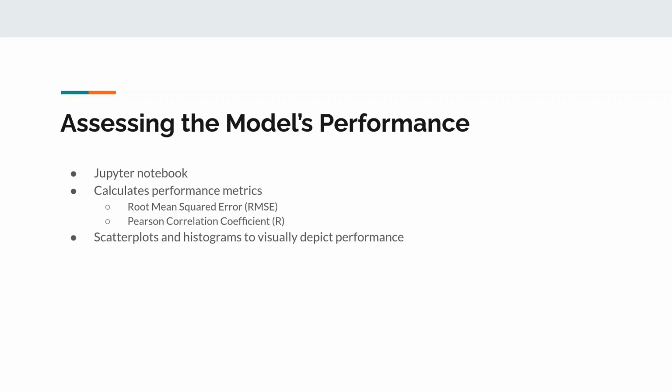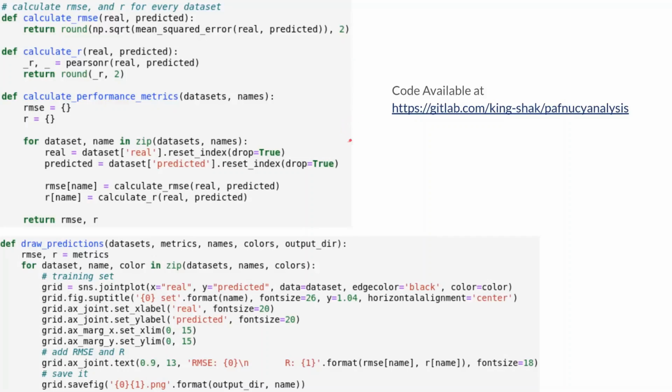Pearson's correlation coefficient measures the linear correlation between the real and predicted values. It ranges from -1 to +1, where -1 is complete negative linear correlation, 0 is no correlation, and +1 is complete linear correlation. In this case, the closer to +1, the better. The notebook also produces scatter plots and histograms to visually depict the performance of the model. So at the top here we have some code which calculates the performance metrics, and at the bottom we have the code that produces the graphs.